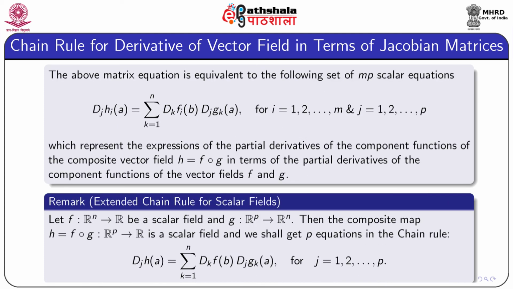The above matrix equation is equivalent to the following set of m p scalar equations: Dj Hi A equal to summation k equal to 1 to n Dk Fi B Dj Gk A, for i running from 1 to m and j from 1 to p, which represent the expressions for the partial derivatives of the component functions of the composite vector field H equal to F compose G in terms of the partial derivatives of the component functions of the vector fields F and G.